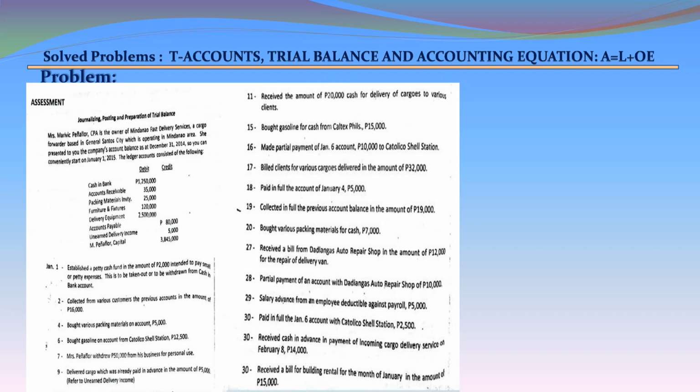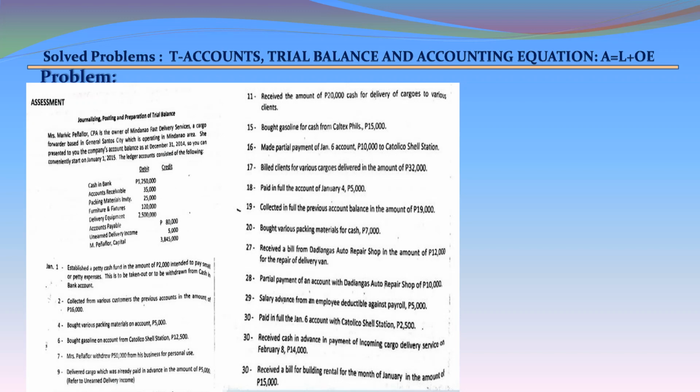January 20. Bought various packing materials for cash 7,000. January 27. Received a bill from Daddy Gas Auto Repair Shop in the amount of 12,000 for the repair of delivery van. January 28. Partial payment of the account with Daddy Gas Auto Repair Shop of 10,000. January 29. Salary advance from an employee deductible against payroll 5,000. January 30. Paid in full the January 6 account with the Catalico Shell Station 2,500.